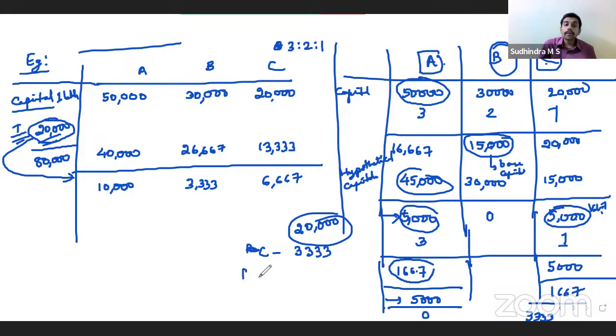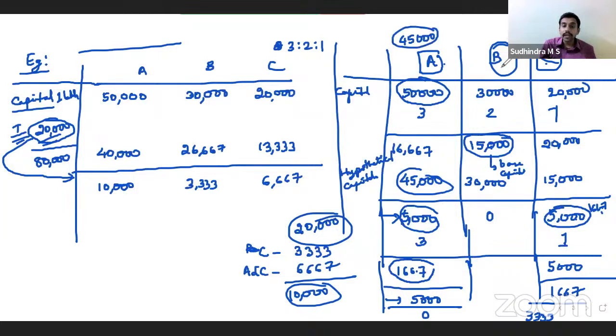So pay off A and C. How much? 5,000 and 1,667, that comes up to 6,667. You have 10,000 more left. Now, you have paid A 5,000, his balance is 45,000.